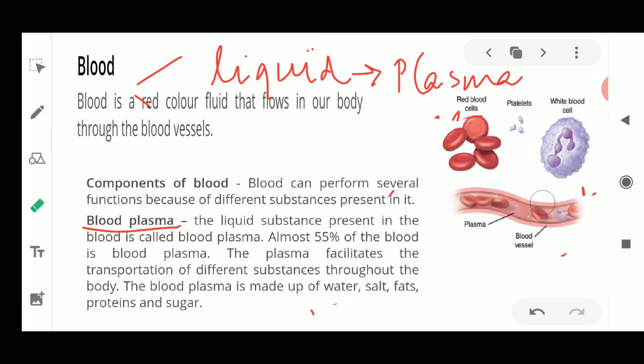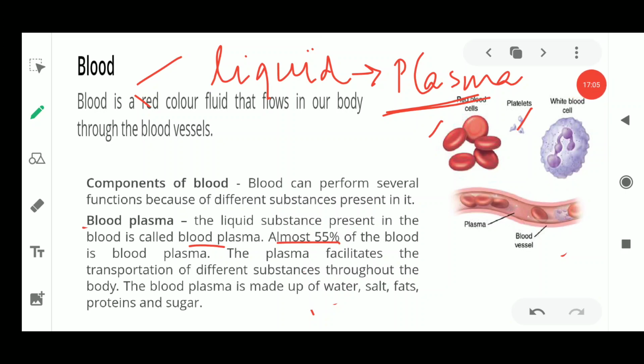Now why are these cells flowing in this liquid part? Because cells cannot move on their own, so cells need a medium to travel. So there is a liquid part in the blood which is known as the plasma, which takes the white blood cells and the red blood cells in the body from one place to another. The liquid substance present in the blood is known as the blood plasma, and almost 55% of the blood is the blood plasma.